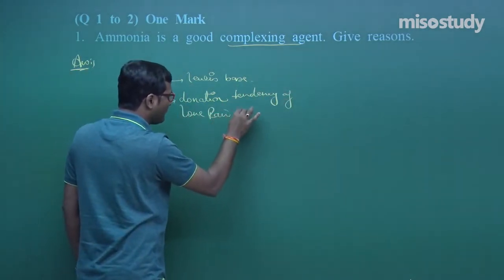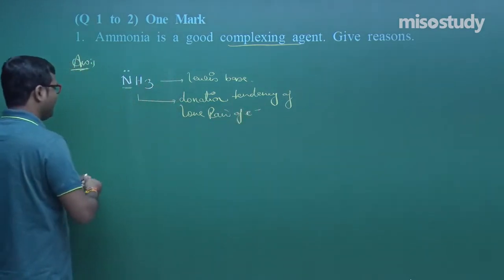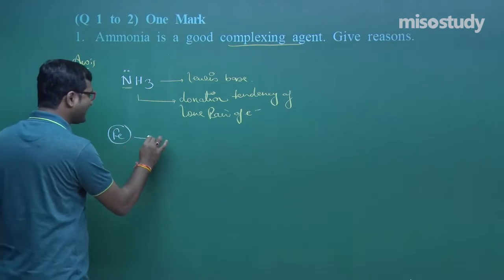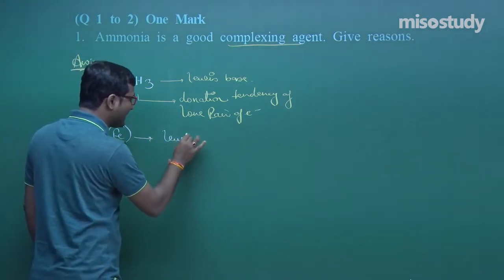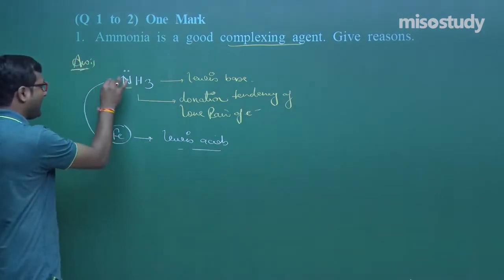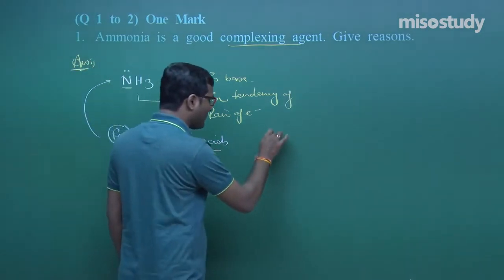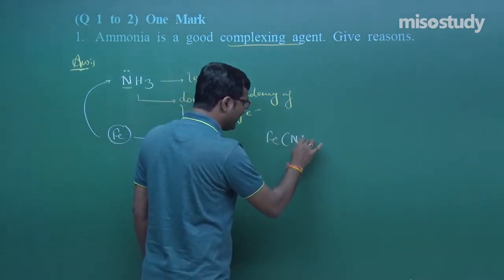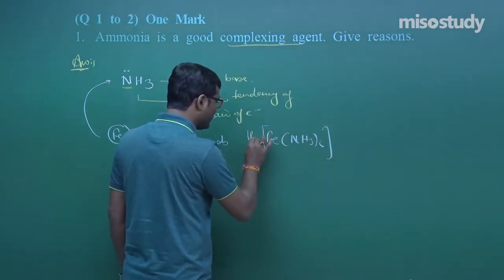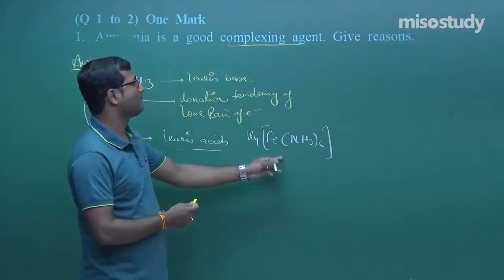Now, when the transition metal, which acts as a Lewis acid during complex formation, combines with NH3, they form complexes like Fe(NH3)6 K4. This is a complex, and this is the complexing agent.